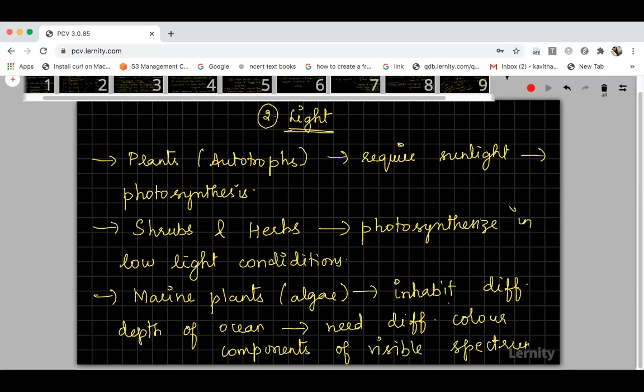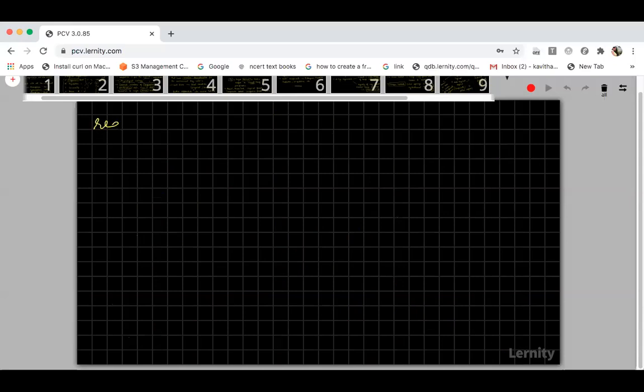As algae inhabit different depths of the ocean, they need different color components of the visible spectrum, right? Now, for example, red algae have a red color pigment. Can you tell me the name of the red color pigment present in red algae?